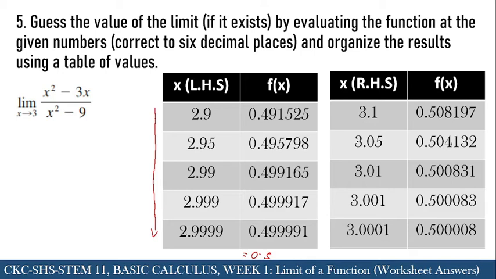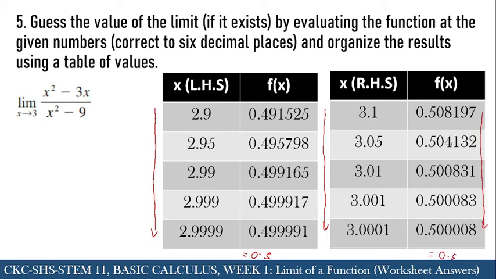Doing the same thing on the right hand side, as we approach from the right, that means we have values that are greater than 3 but very close to 3. So we go 3.00001, so it's very close to 3 already, but it's not 3. And as you can see, the output is also approaching a certain number, which in this case is also equal to 0.5.